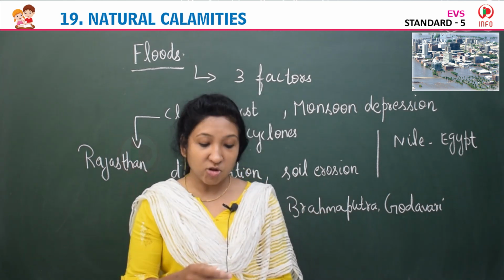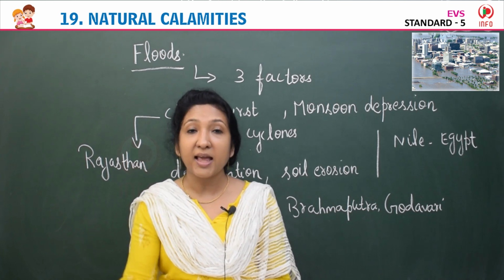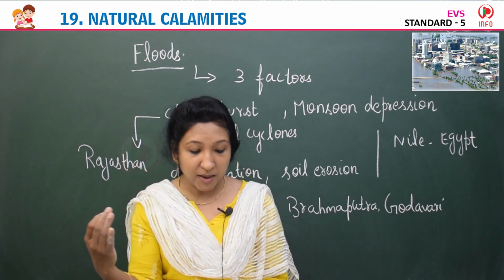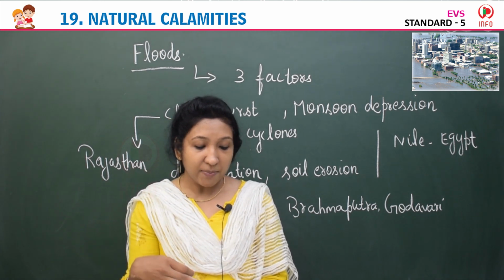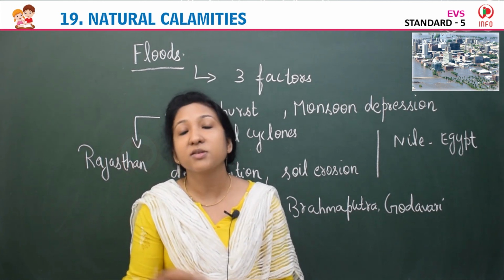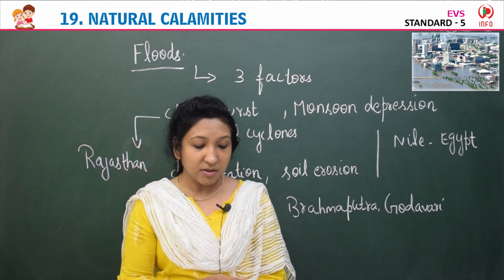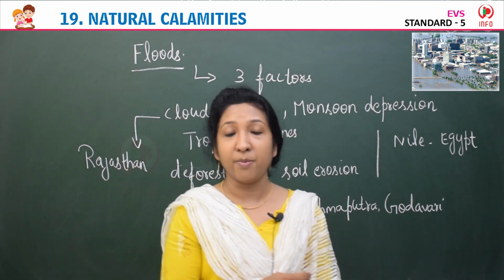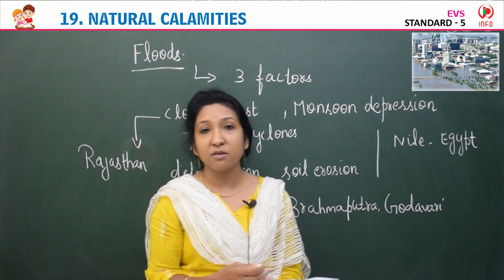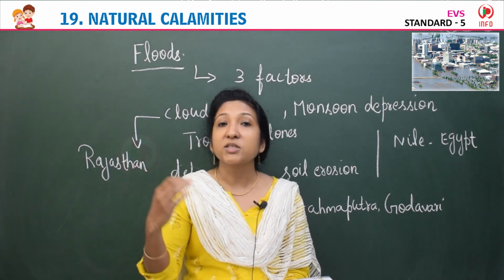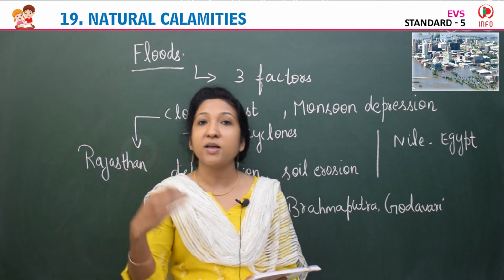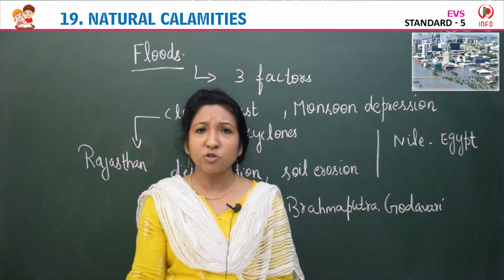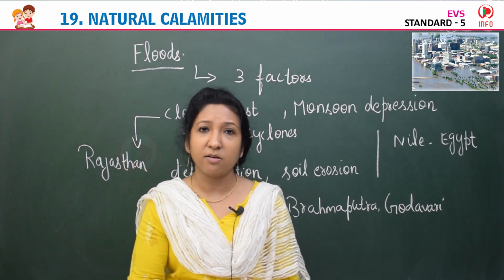But the depression in the Bay of Bengal causes heavy rains in the coastal areas of Andhra Pradesh, Odisha, Bengal and Uttar Pradesh. So people get more problems when there is heavy rain, especially people in the coastal areas, those who are staying on islands or near the river or sea.